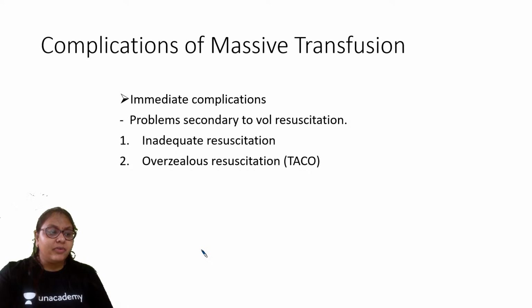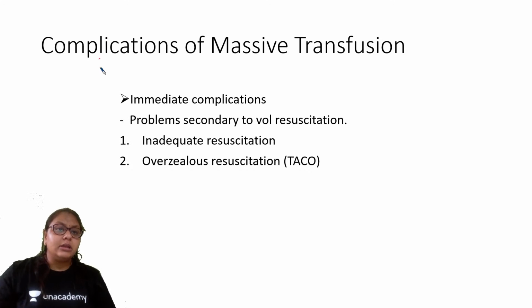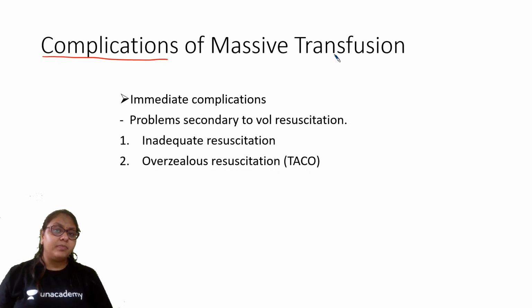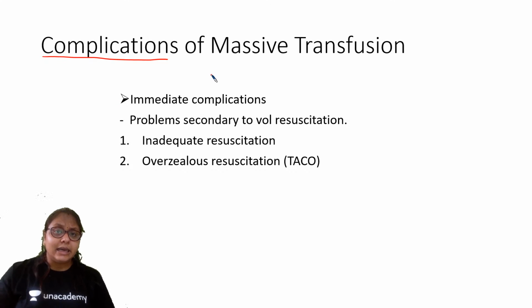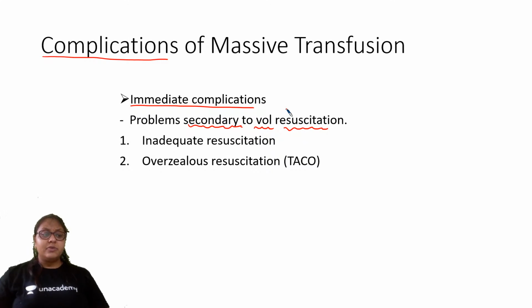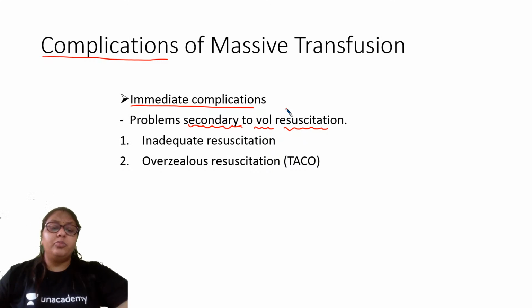So coming to the very important point, what are the complications? Complications of the massive transfusion. इतना ज़्यादा ब्लड हम लोग रिप्लेस कर रहे हैं, so there will be some complications. These complications are in turn divided into the immediate complications and the delayed complications. In the immediate complications, we will see the problems which are arising secondary to volume resuscitation.